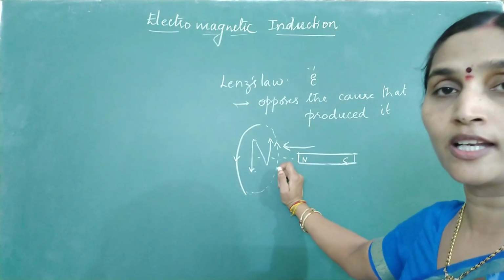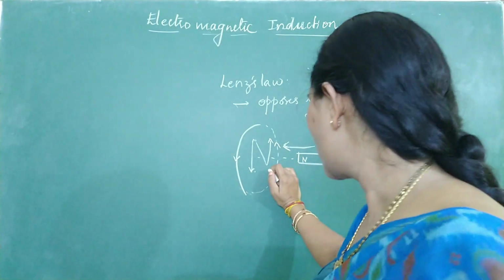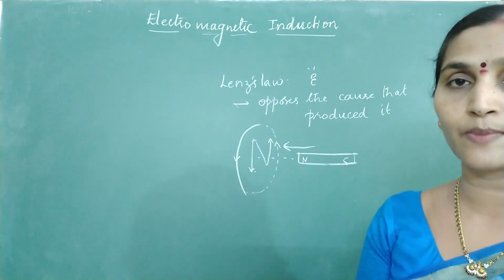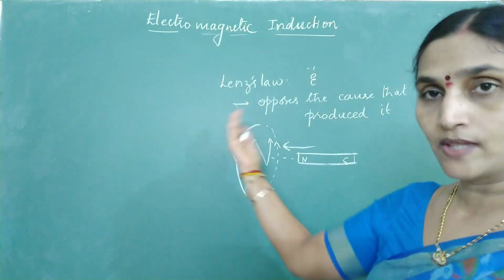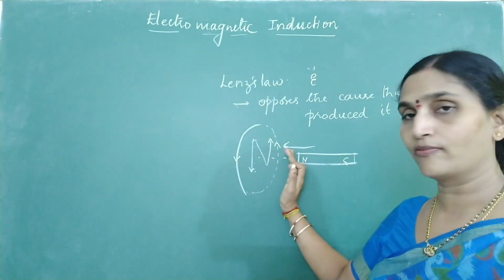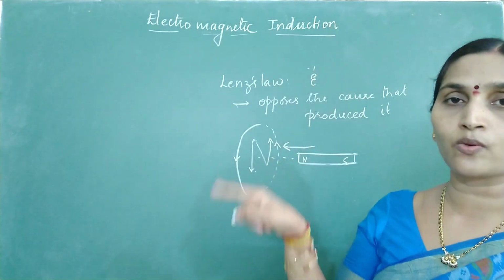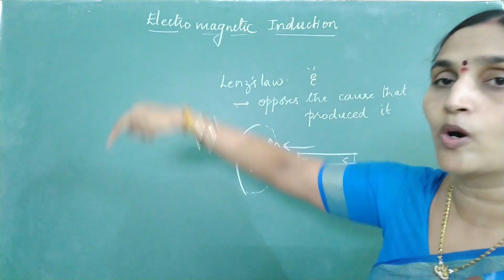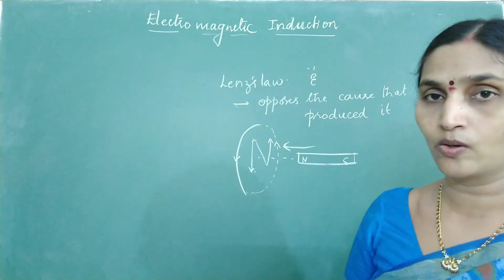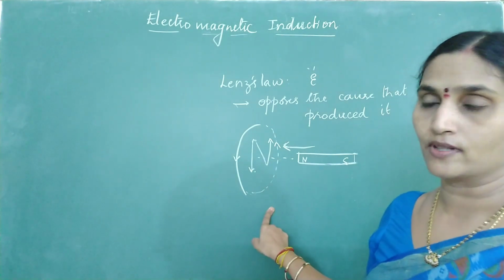Remember, whenever you give the direction of induced current, you have to specify from which side you are viewing it. Because when you view from the side of the magnet, the current is in the anti-clockwise direction, but if you view from the opposite side, it will look clockwise. So you have to be careful.